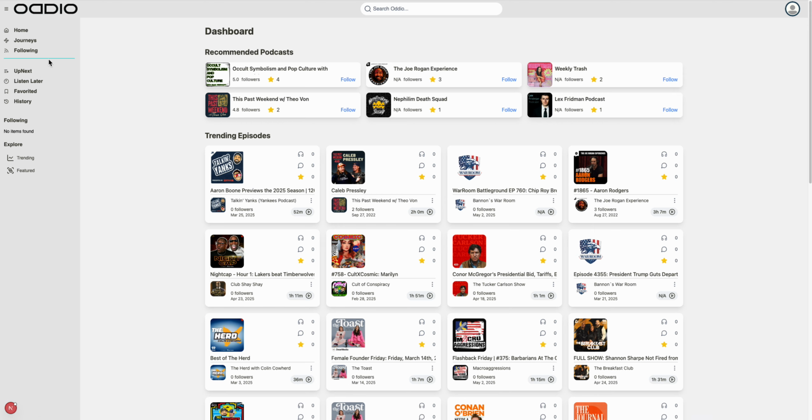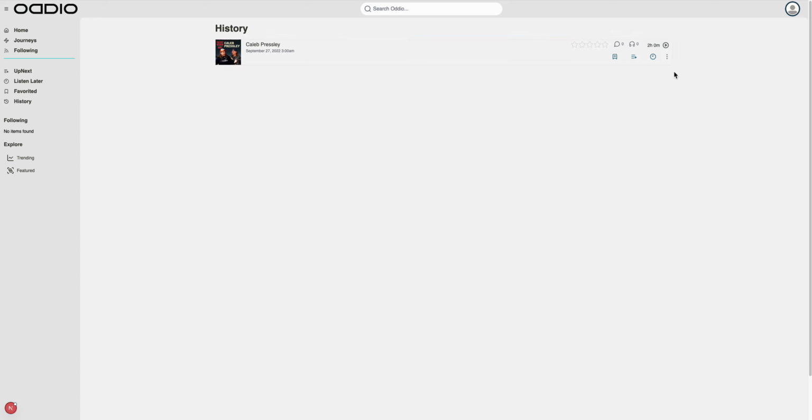And then over here, in history, that episode pops up, and I'm able to also move it to different categories. So I can bookmark it or add it to my favorited. I can add it to up next and manage my queue there, or remove from history. Eventually, I'll add a button to clear all history. So that kind of explains that, and all of these tabs.